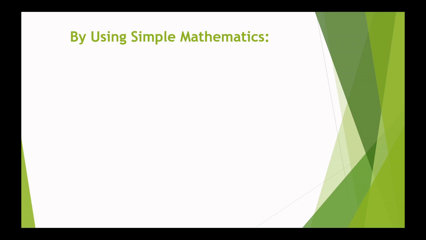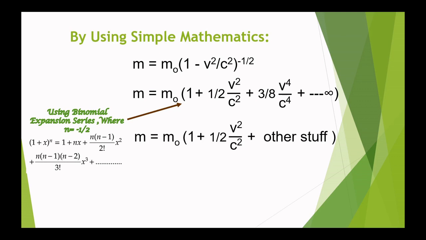Now by using simple mathematics we can expand this term using the binomial expansion series, where n equals minus 1 by 2. You can see here I have expanded the term, and finally we get lots of terms till infinity. The first two terms, 1 plus 1 by 2 v square upon c square, are the important terms, and the rest can be called other stuff, because they are only significant when the velocity is high. So the final equation is m equals m naught times the bracket 1 plus 1 by 2 v square upon c square plus some other stuff.